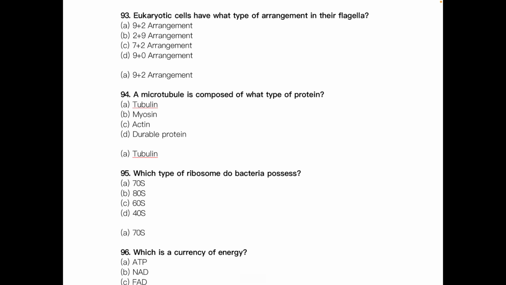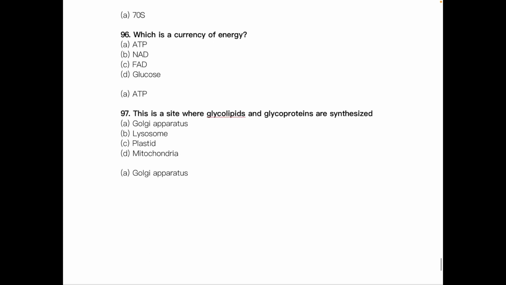A microtubule is composed of which type of protein? The answer is tubulin. Which type of ribosome do bacteria possess? That is 70S. Eukaryotes possess 80S, having 60S and 40S as the larger and smaller subunits respectively. Which is the currency of energy? The answer is ATP. Which is the site where glycolipids and glycoproteins are synthesized? The answer is Golgi apparatus. If you see, the exact statement is clearly mentioned in the NCERT Biology Class 11 book.